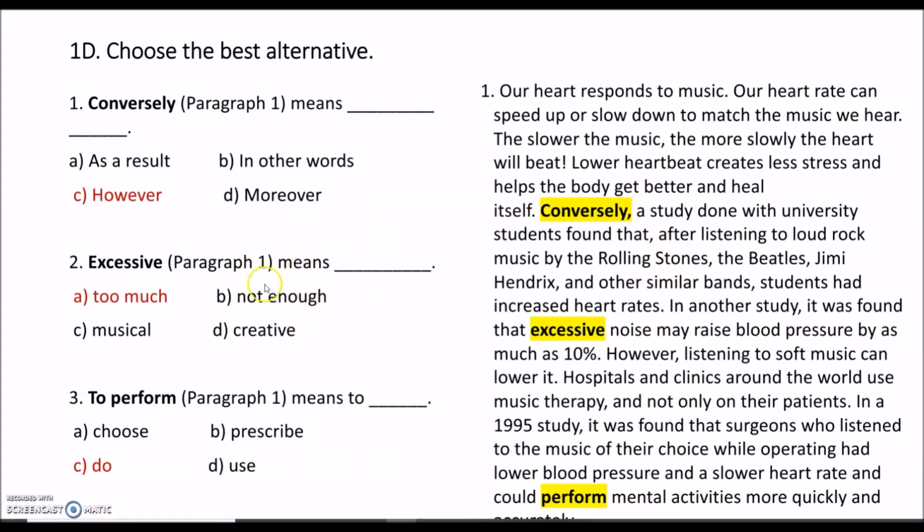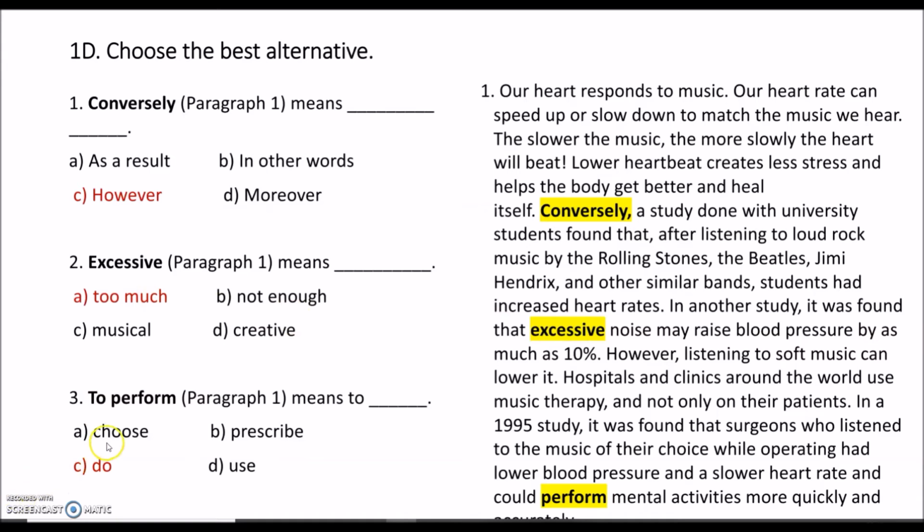Okay, and excessive means too much. So when you look at here, in another study, it was found that excessive noise may raise blood pressure by as much as 10%, it says. So excessive noise means too much, and the next sentence might help us to decide that it means too much, because here it starts with however and says listening to soft music can lower it. And if the sentence here starts with however and talks about soft music, then in the previous one here, there will be something related to loud music. And loud music means too much noise. This might help you to find the answer.